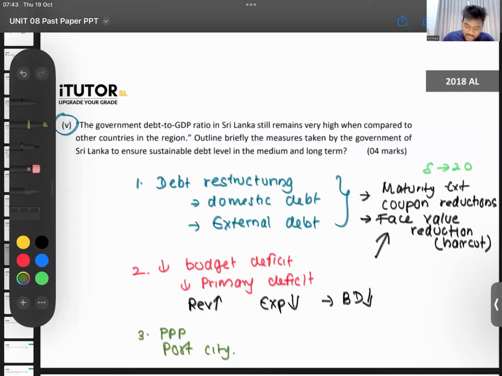Okay, and also you can talk about attracting FDIs. This can also be a solution. One Galle Face, I'm not very sure. I think it's a private Sri Lankan company. There is no government involved. Okay, so things like foreign direct investments, those are also not loans, no. So you can encourage those. So things like that, you all can write.